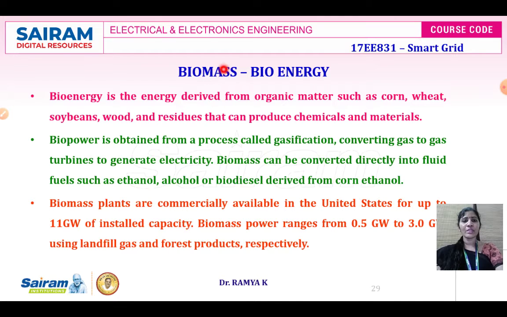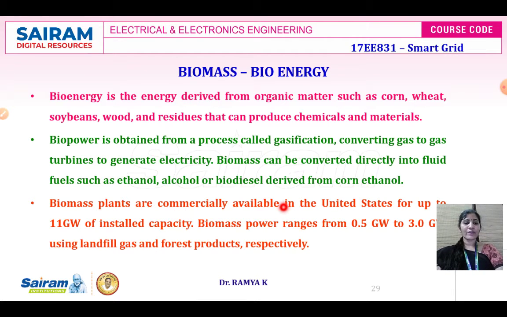So from biomass, bioenergy will be derived. This bioenergy will produce chemicals and other materials. When this biopower is subjected to gasification process, then you can convert the gas to gas turbine and then to electricity. But directly from biomass, it is possible for us to develop a fluid such as ethanol, methanol, alcohol, biodiesel that is derived from the corn ethanol. And also, this is not the usual plant that is installed in India.